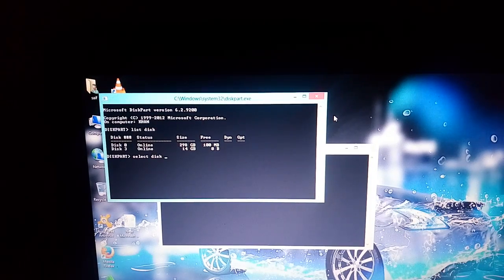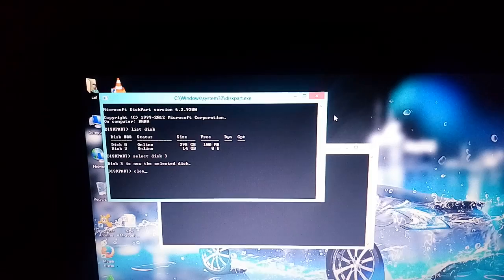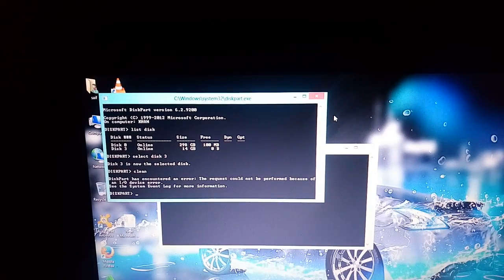I don't have a corrupt disk, but actually I'm going to select 3, clean it. It is not correct, so I just want to tell you how to repair it.